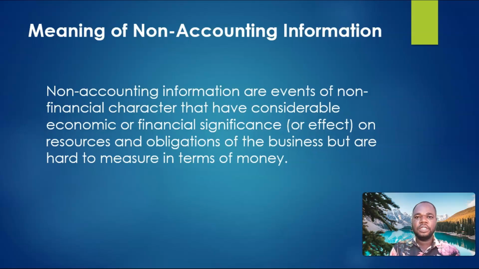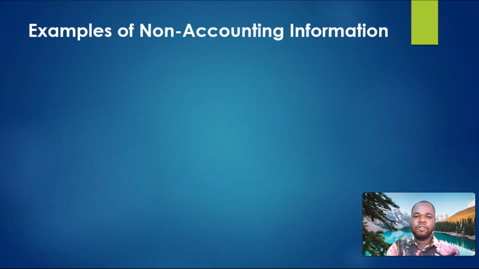What this definition is trying to say is that this type of events, transactions, or activities have an effect on our finances, but because we cannot measure that effect in terms of money, we cannot record such activities or events as accounting information. So let's proceed to look at those events or activities that affect our finances, yet we cannot measure them in terms of money.